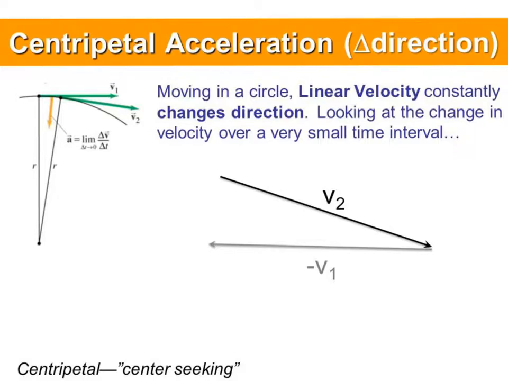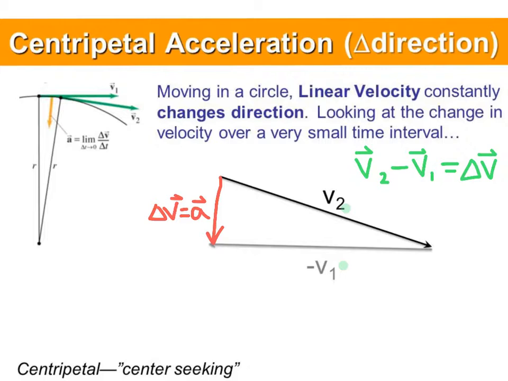To evaluate, we're going to lay our vectors head to tail to try and figure out how our velocity changed. v2 minus v1 will give us a change in velocity. So here we have v2 drawn as it is. v1, we take the negative of the vector, giving us v2 minus v1. When we look at the actual acceleration, or the change in velocity, we note that our change in velocity is inward directed.